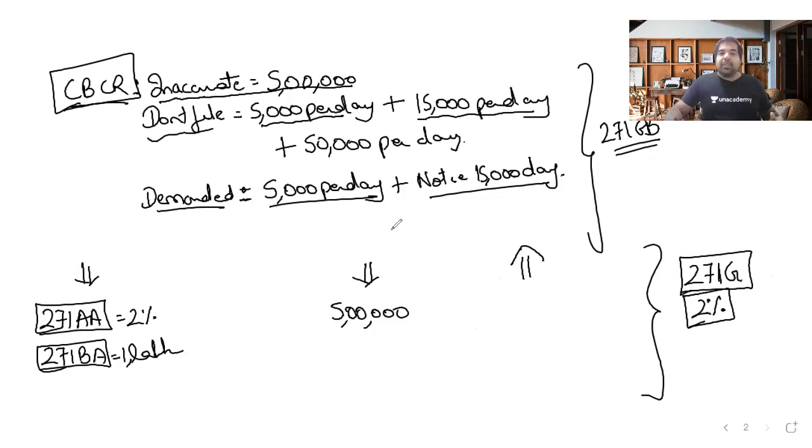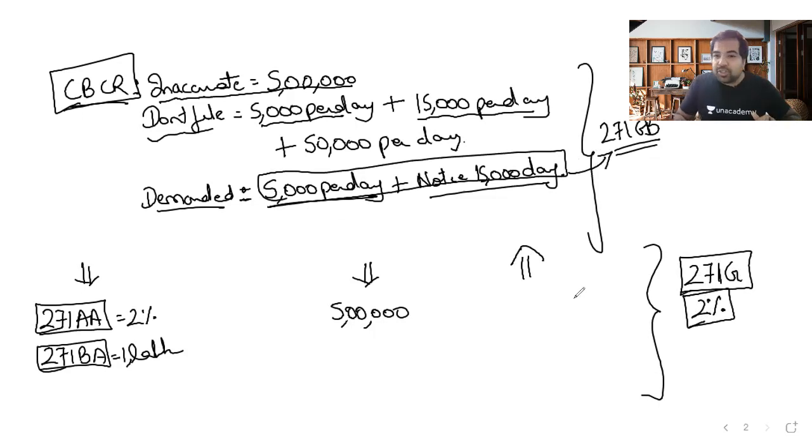And same way, if you demand information and you don't give it, then under 271 GB, it is 5,000 per day or 15,000 per day after the notice. So GB is the bigger amount, 5,000 per day or 15,000, and the small G is 2%. Guys, this is penalty.